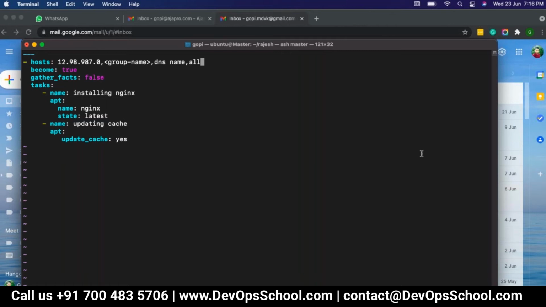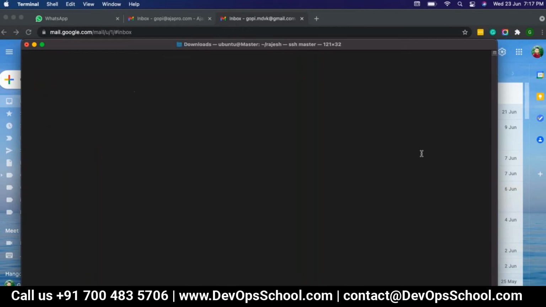Then become true means, suppose for example, if you are using an Ubuntu user, we might not have all the privileges as the root user has, right? So what we will do is become a privileged user. Like I can say we will add sudo if you want to use different commands. For example, apt update.